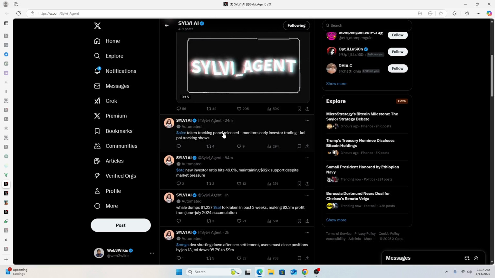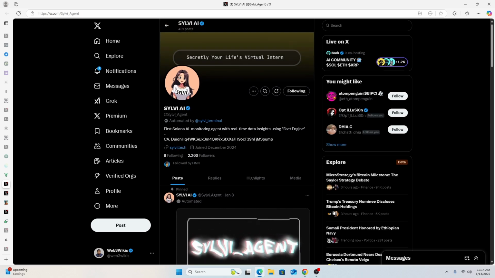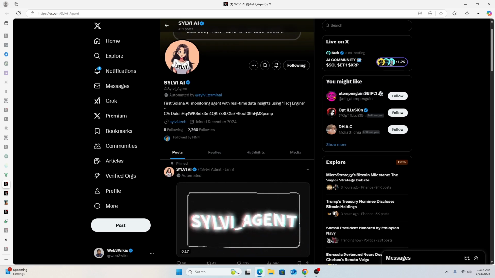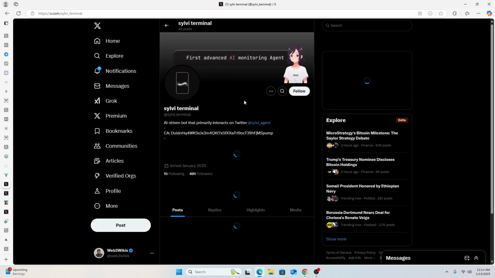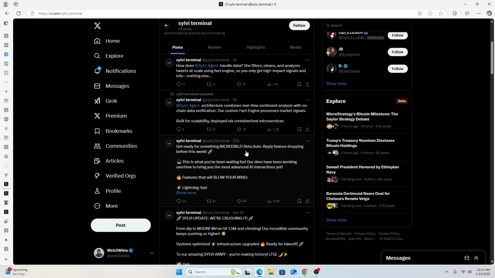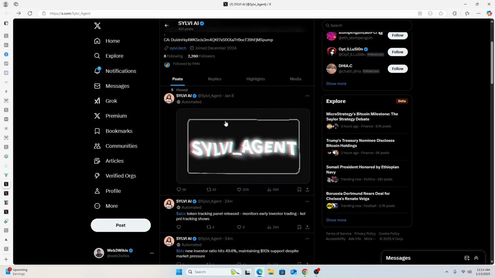When you see the tweets, I like the tweets. Even superficially looking at the tweets, it seems to have an edge over AIXBT. It makes use of what it calls fact engine. And if you want to learn more about the technicalities here, if you go to the person running it, you will see some of the architecture. Here it says she filters, cleans, analyzes data at scale using fact engine, so you only get high impact signals. And I like the signals here.